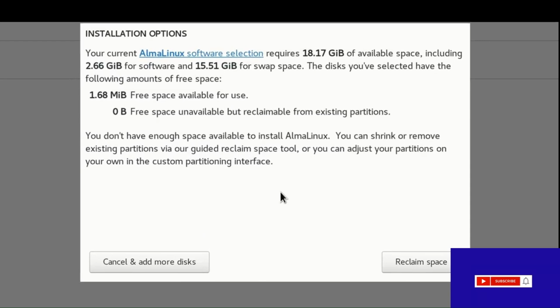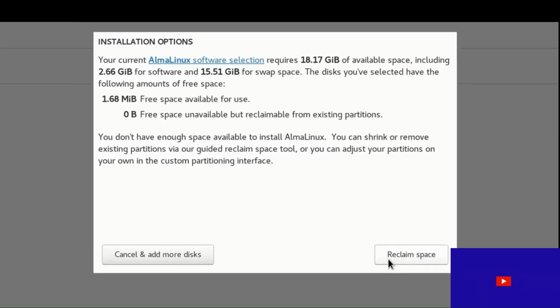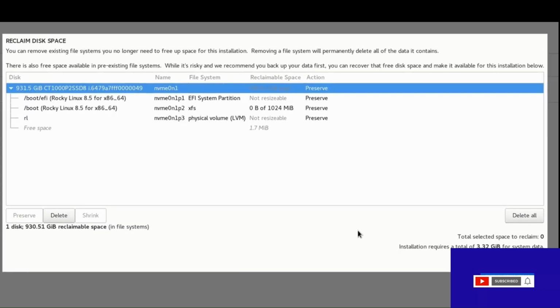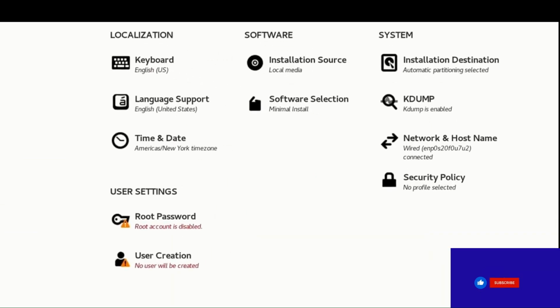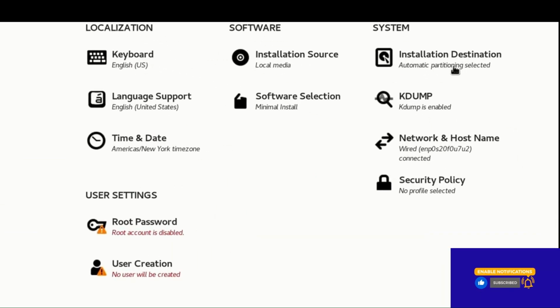Reclaim space, installation option, cancel and add more disk. Current AlmaLinux software selection requires 18.17 GB of available space, including 2.66 for software. Okay, reclaim disk space, delete all. Here we are having two options, preserve all and delete all.